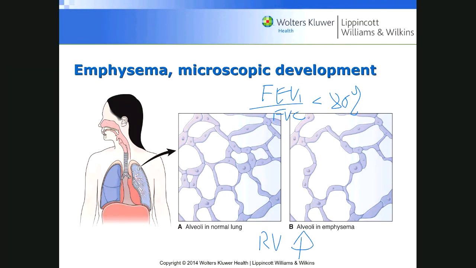So a normal lung residual volume might be 1200 ml, just a normal number. But in this case, all that air gets trapped, so the residual volume goes up to, for example, 1600 to 1800 ml. So it's staying in the lungs. That's why the lung gets so big, and you have to work at it to push that air out.